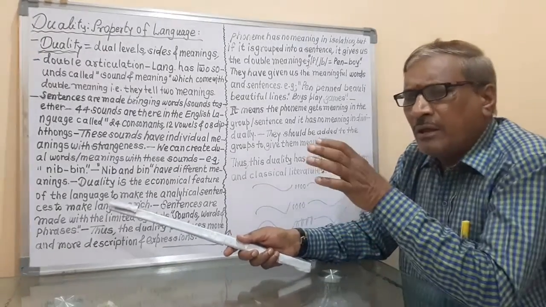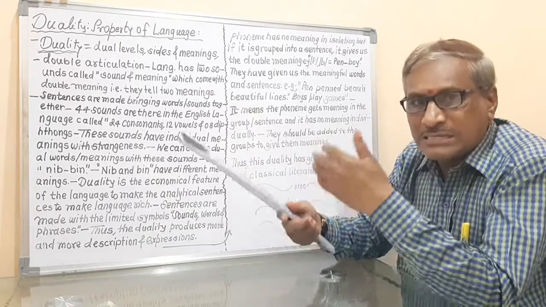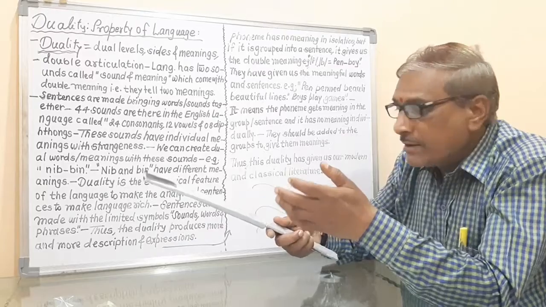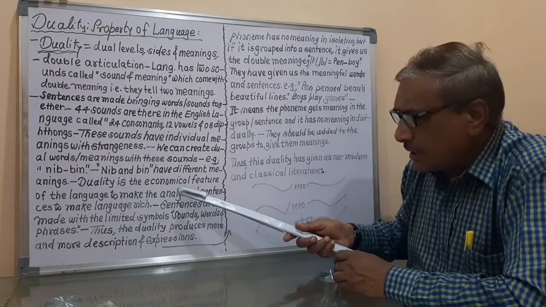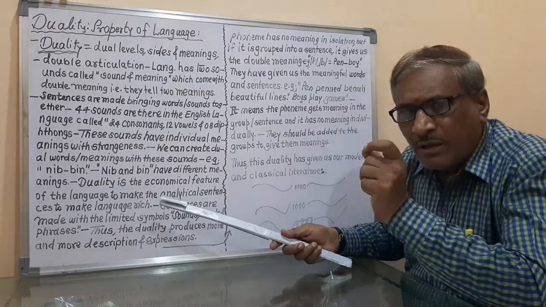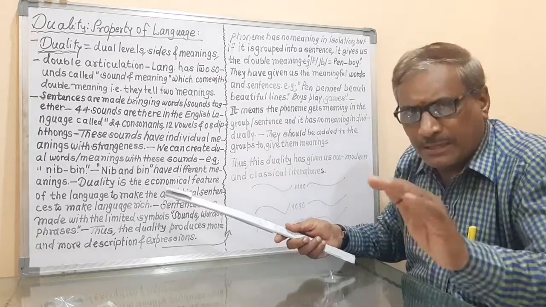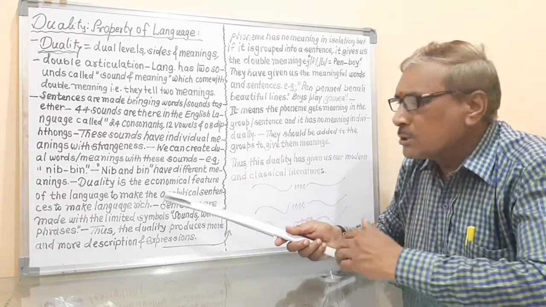In a very less way. Means it is not in the long sense, or it is not in the expansive sense. Means the duality is the economical feature. That means the speaker can speak very shortly. There is the short span, or the speaker can speak shortly.